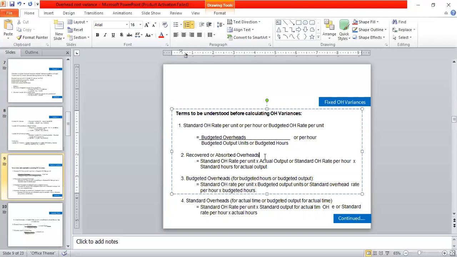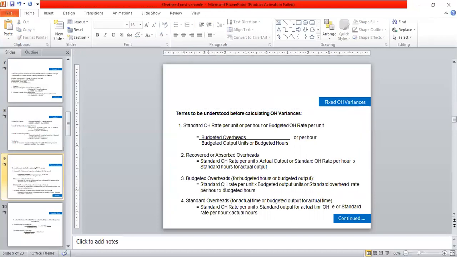Recovered or absorbed overheads is equal to the standard overhead rate per unit into actual output, or standard overhead rate per hour into standard hours for actual output. The third one we have to keep in mind is the budgeted overheads. For budgeted hours or budgeted output, it is equal to standard overhead rate per unit into budgeted output units, or standard overhead rate per hour into budgeted hours.